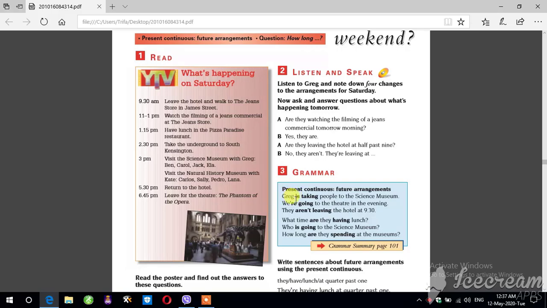And we have we are, they are, you are, verb plus ing, complement, and we have time in the sentence. This time means arrangement, our works that we want to do one by one. So don't forget, please, students, this is present continuous for future arrangement.